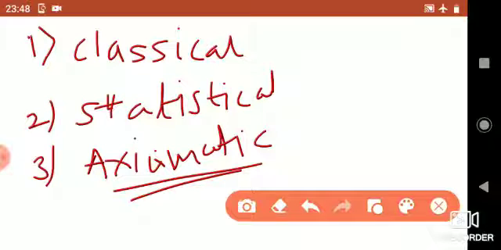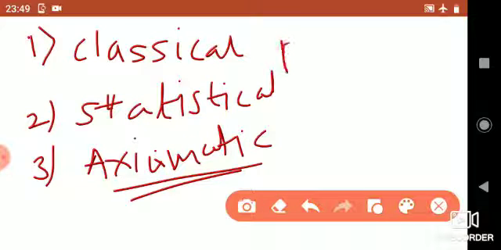The first theory is known as the classical theory of probability. In this case, we have seen that to obtain the probability of any event, we find the ratio of the number of outcomes favorable to the event.